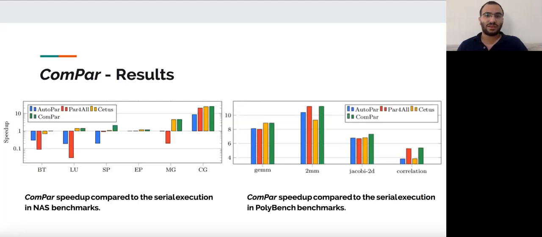We can also see that while the speedups of the S2S parallelization compilers on the NAS benchmarks were slim, the speedups on the Polybench benchmarks were substantial. This is due to the code parallelization compatibility.